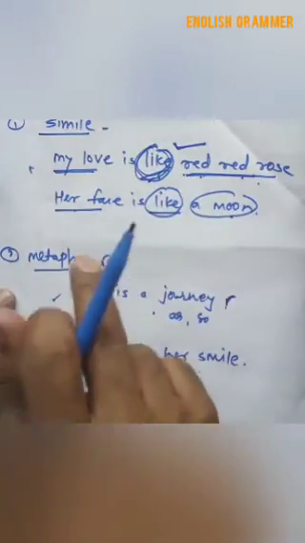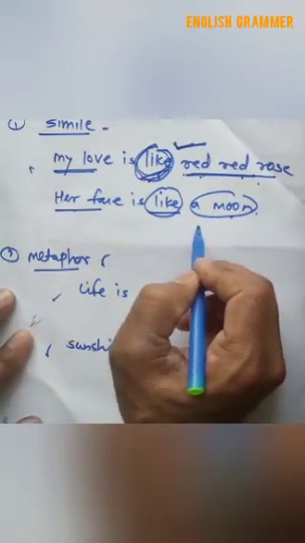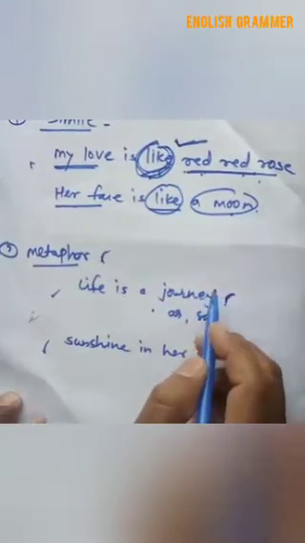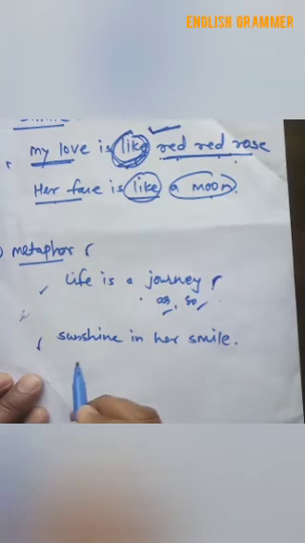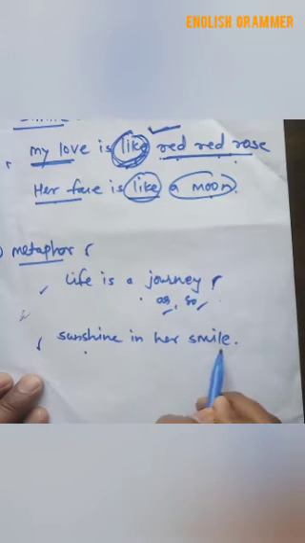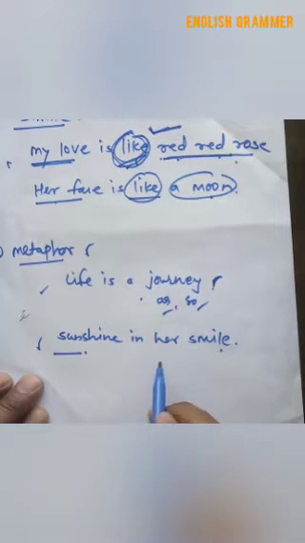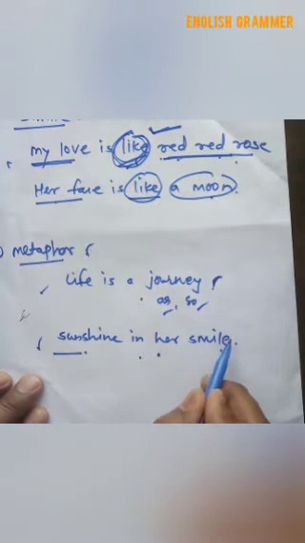So we know what a simile is. In simile, the comparison is made between two things by using the words like, as, and so. In metaphor, for example, life is a journey. No such words as so, as, and like are used. And the second sentence, sunshine in her smile. There is also no use of like, as, and so. So this is an implied simile.